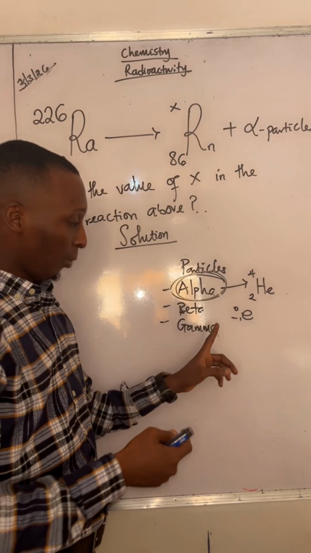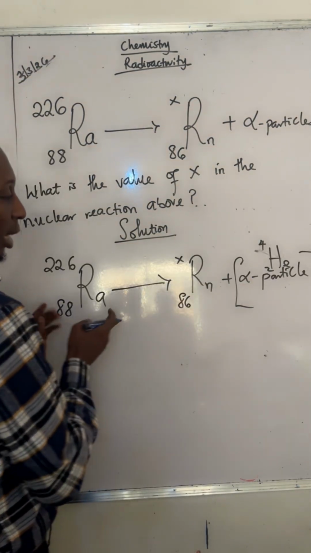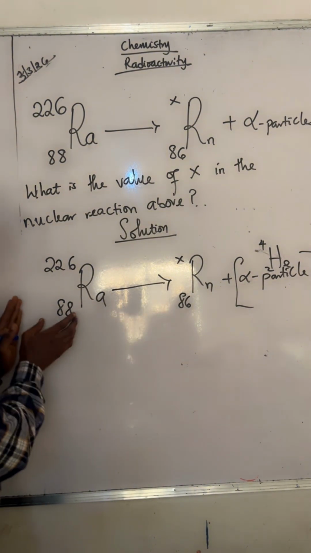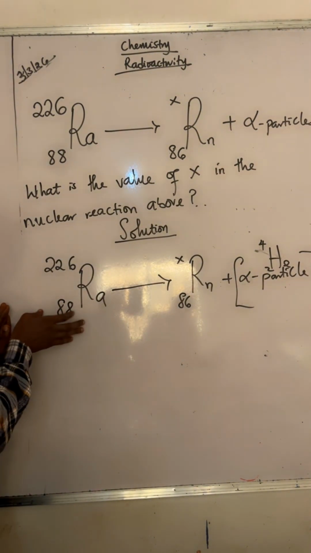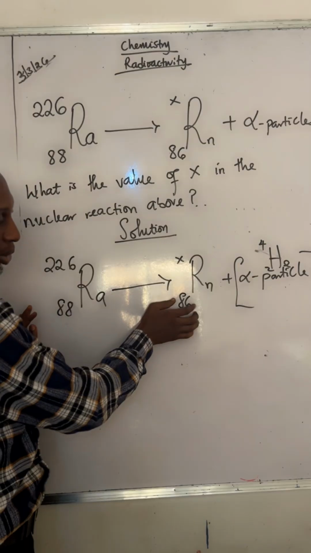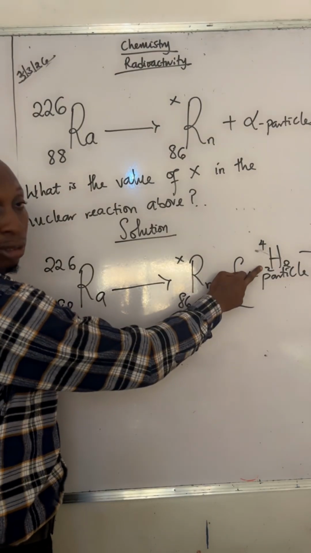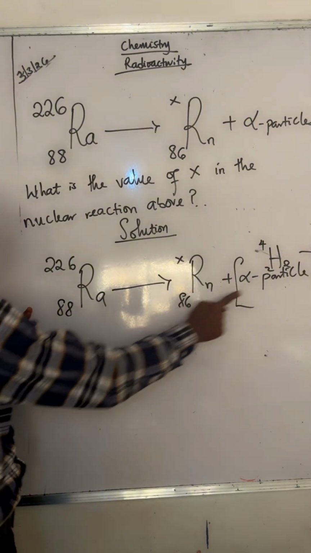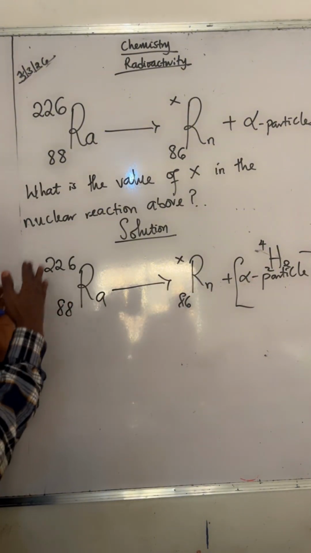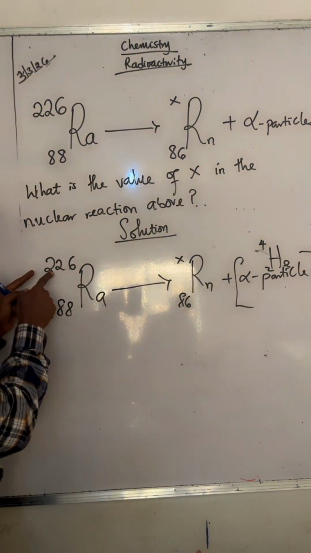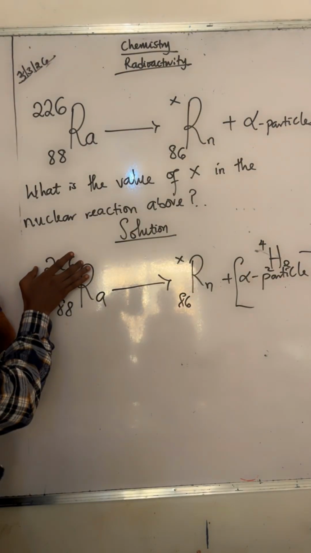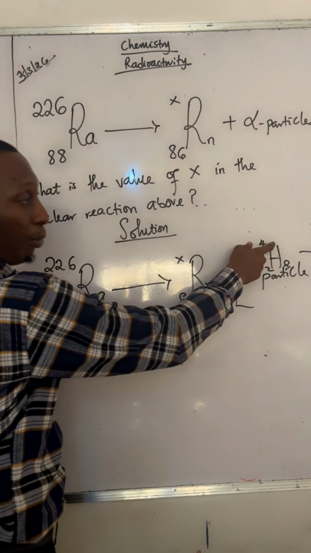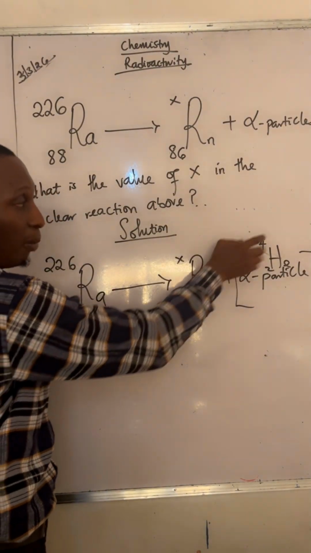Now, in the course of balancing this, let's be on the lookout for atomic number. I have 88 as the atomic number in the reactant. So what about the product? I have 86 and 82. That's an 88 too. So I guess the atomic number in both product and reactant seems to be balanced. But if you be on the lookout for the mass number, in the reactant I have 226. Here I have 4, because I know alpha are represented with this.